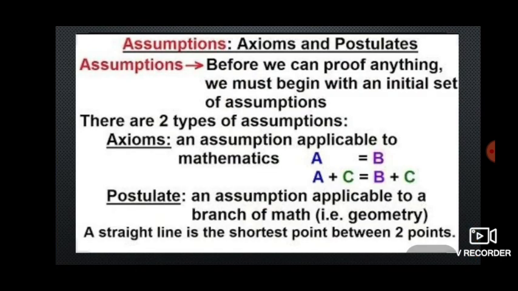Now we will come to axioms and postulates. Axioms and postulates, children, in a simple definition, are true assumptions. True assumptions means these are statements that need no proof. By using these statements, we will prove many things in mathematics.